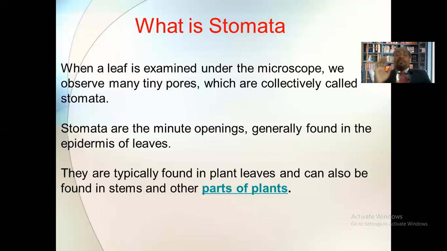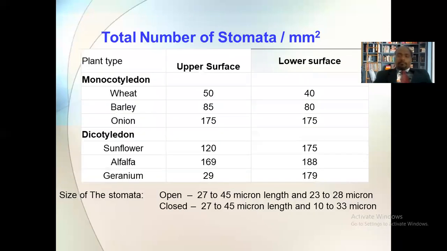generally found in the epidermis of the leaf, both the upper epidermis as well as the lower epidermis. Getting it? Sometimes these stomata are also found to be present on the stem. Getting it? Particularly the green stem contains the stomata. Okay, these small openings. Now, if we are talking about the stomata in the leaves, then the number of the